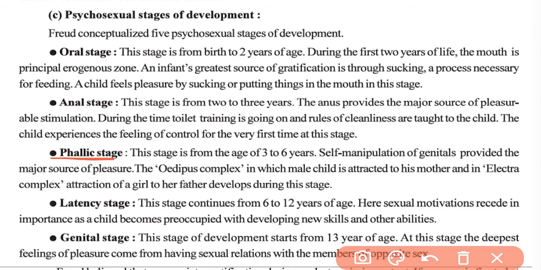This stage starts from the age of 3 to 6. So from 3 to 6 years the phallic stage is going on, and in this stage the self manipulation of genitals provides the major source of pleasure. The child generally explores his genitals during this stage, and also two types of complex are seen during this stage, that is the Oedipus complex and the Electra complex. In the Oedipus complex, the male child is attracted towards his mother, and in the Electra complex the girl child is attracted towards the father. Okay, so all this happens in the phallic stage.